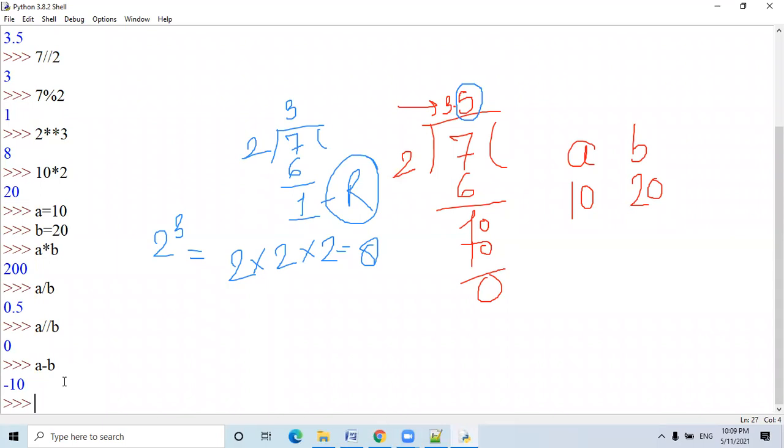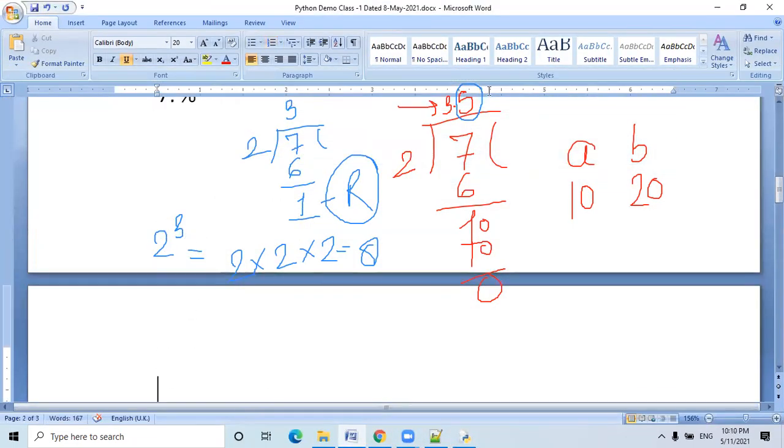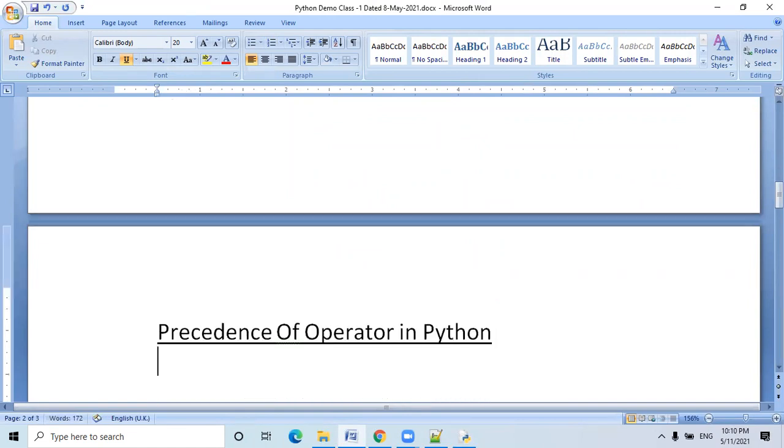Now the second most important thing, now that we have covered the operators, is operator precedence. Which operator has high precedence and which operator has low precedence. It is very important. So, what is the precedence of operators in Python?